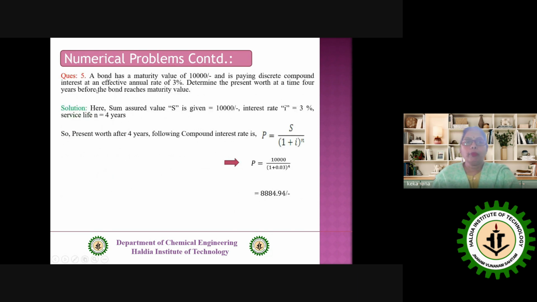Next problem. A bond has a maturity value of 10,000 and is paying discrete compound interest at an effective annual rate of 3%. Determine the present worth at a time 4 years before the bond reaches maturity value. Fine. So here the sum assured value is how much? 10,000. Interest rate is how much? 3%, that is 0.03. And service life is given here as 4 years. So the present worth 4 years before by compound interest is how much? P equals S by that particular factor. Put all the values over here, and we have this P value.